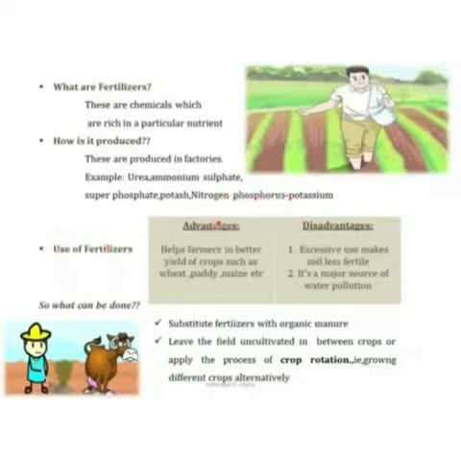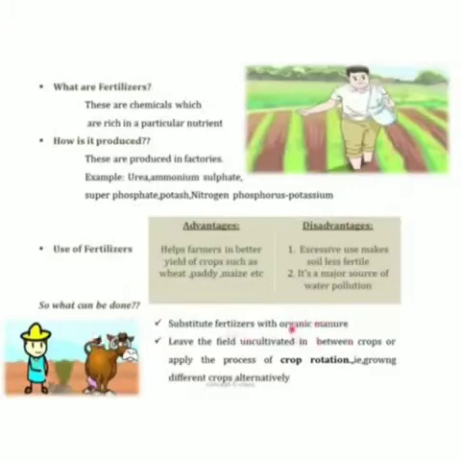The advantages is that it helps the farmer in better yield of crops such as wheat, paddy and maize. Disadvantages is that because of this chemical, the soil becomes less fertile and it is a major source of water pollution. So because of this disadvantage we can substitute the fertilizers with organic manure. With the help of manure, it helps to replenish the soil.